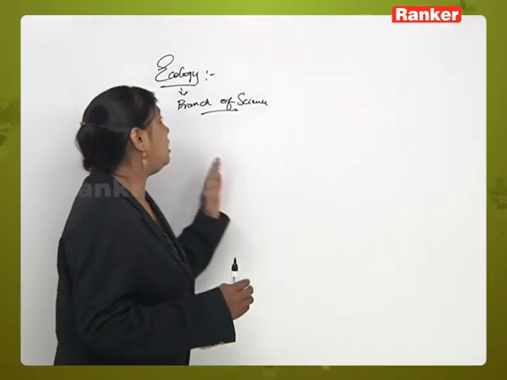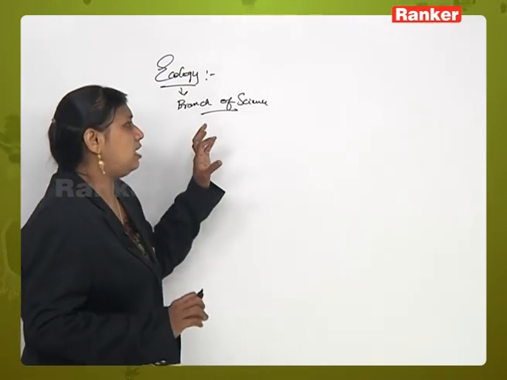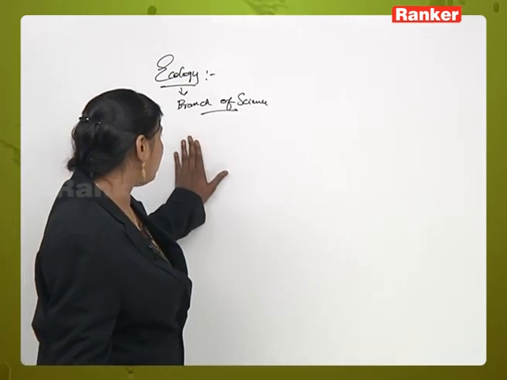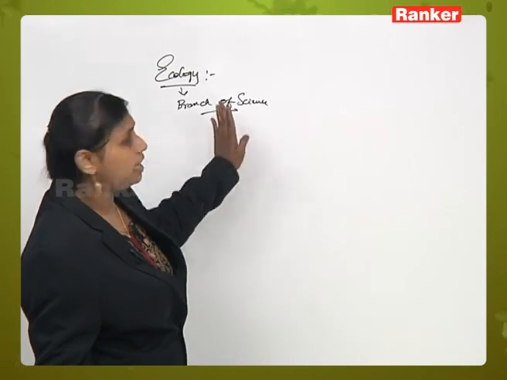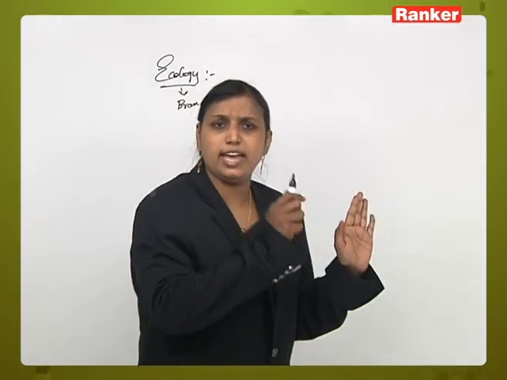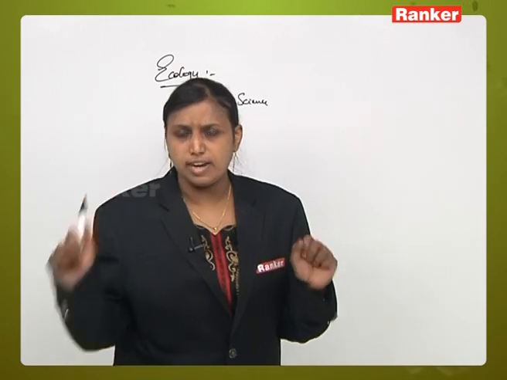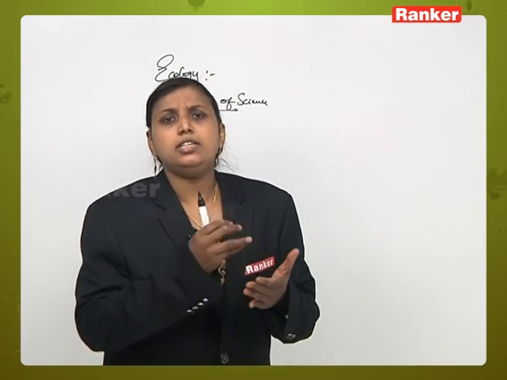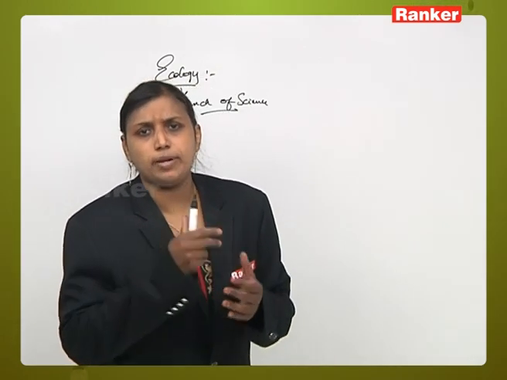So ultimately, ecology can be defined as a branch of science used to determine the effects of environmental factors on the growth, distribution and migration of a particular organism.